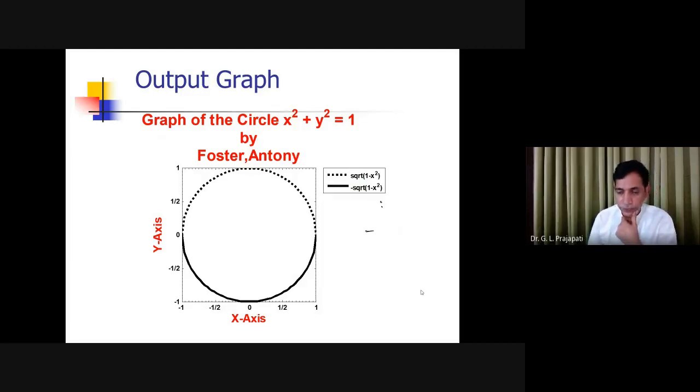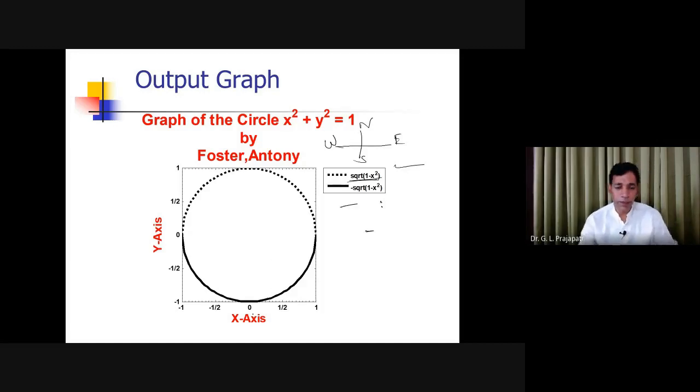Now you can see north, south, west and east. So this is the northeast. The legend is placed in the northeast side, and outside. The dotted one is for this function. You are going to plot the square root of 1 minus x square. This is for the square root of 1 minus x square, and this solid line is for the minus square root of 1 minus x square. So this is for the negative.